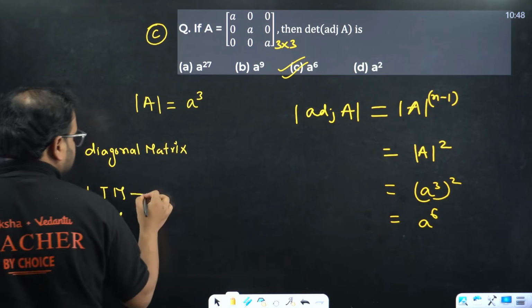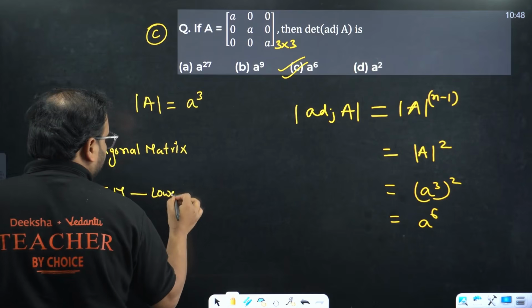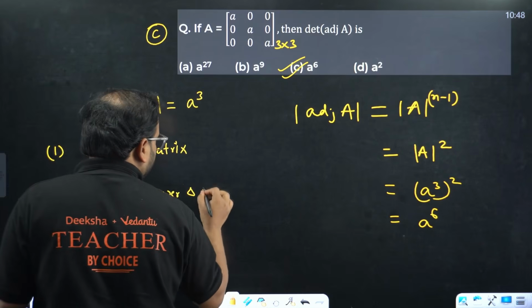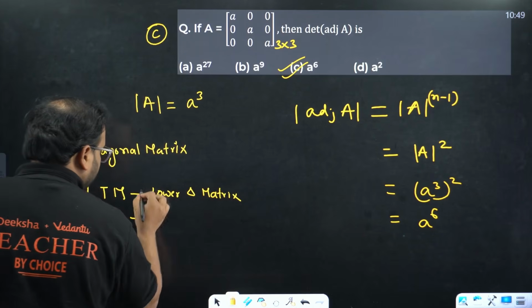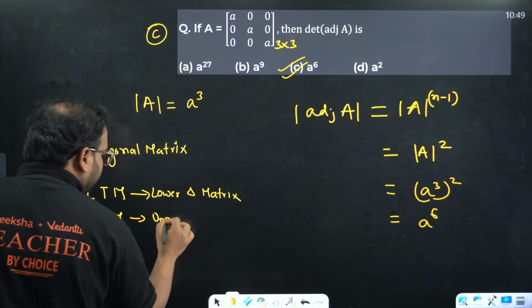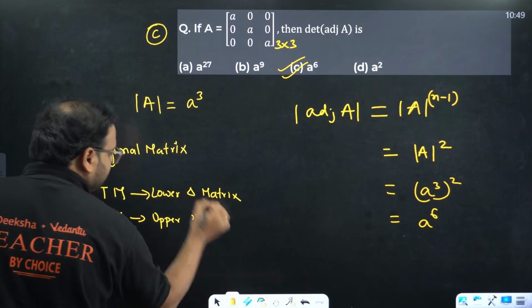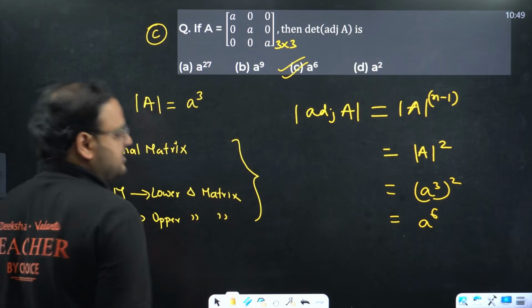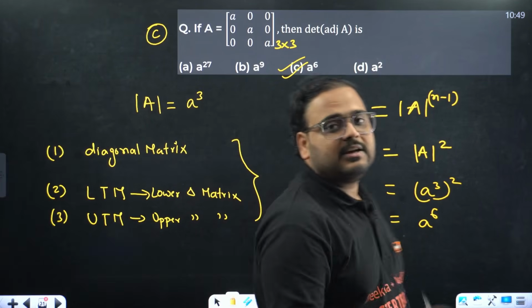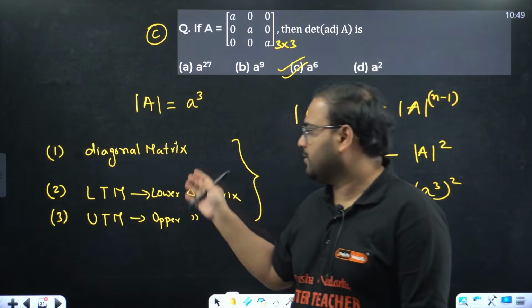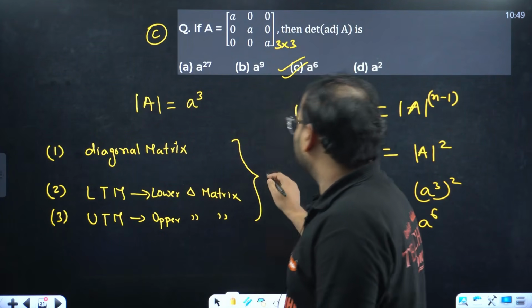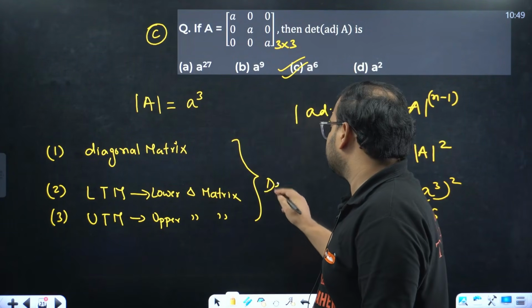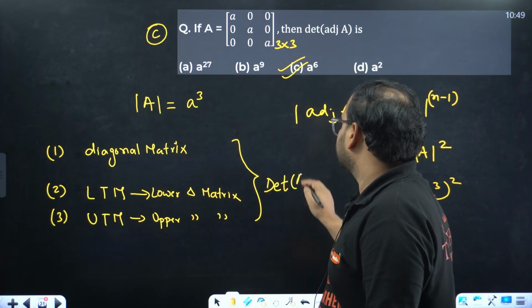What does it mean? It means lower triangular matrix, and this is what? Upper triangular matrix. Whenever you have these 3 cases of the matrices given, the determinant value is what?